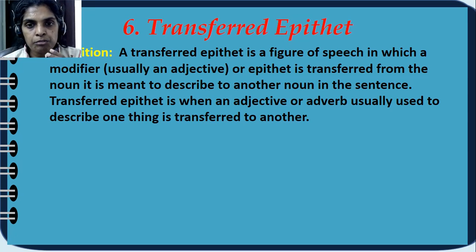Now the next one is transferred epithet. This might be a little confusing, but just pay attention. The transferred epithet is a figure of speech in which a modifier, usually an adjective or epithet, is transferred from the noun it is meant to describe to another noun in the sentence. Transferred epithet is when an adjective or adverb usually used to describe one thing is transferred to another. Epithet means attribute or quality or character of something, of a noun. Here for examples.